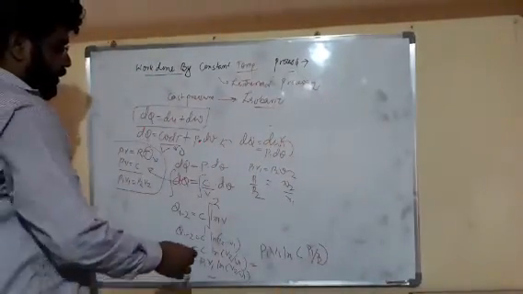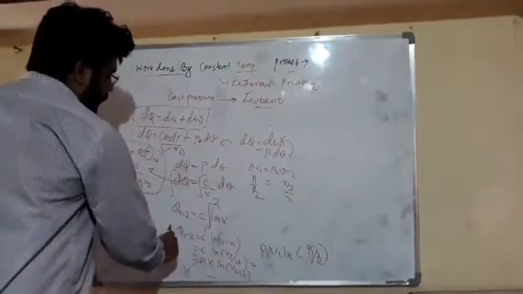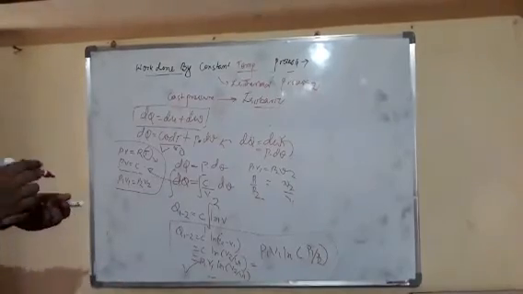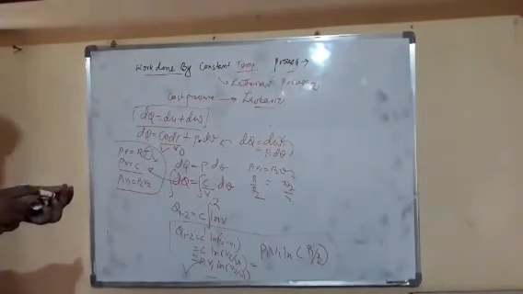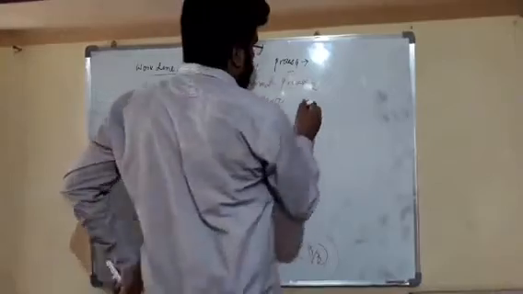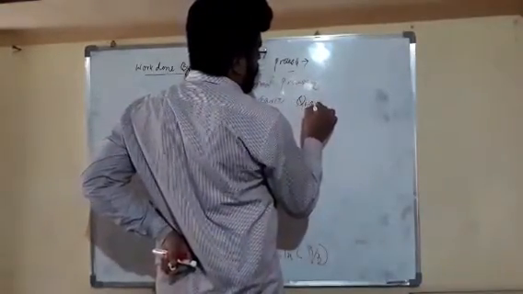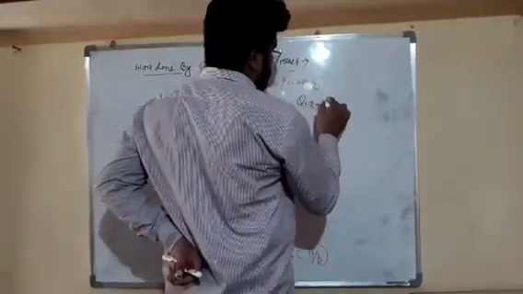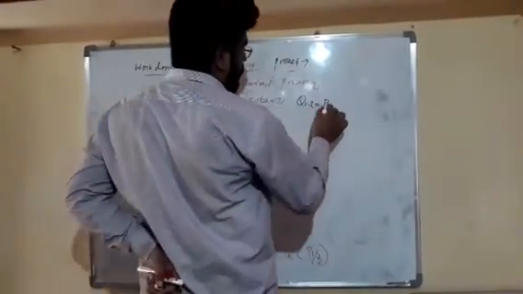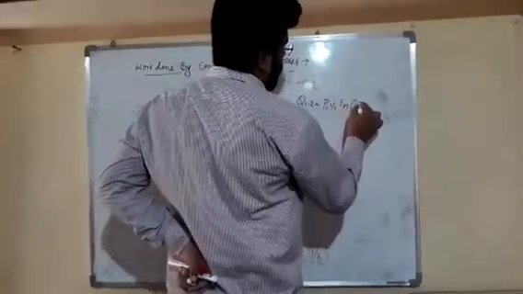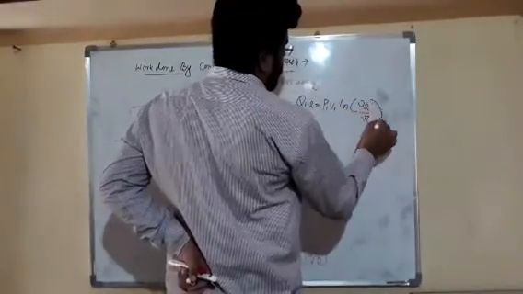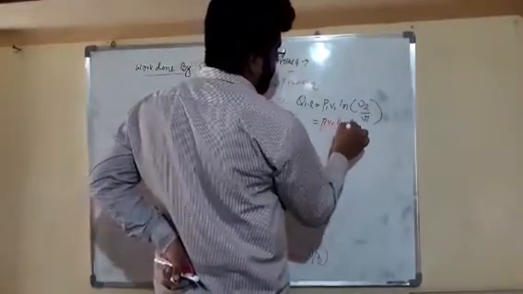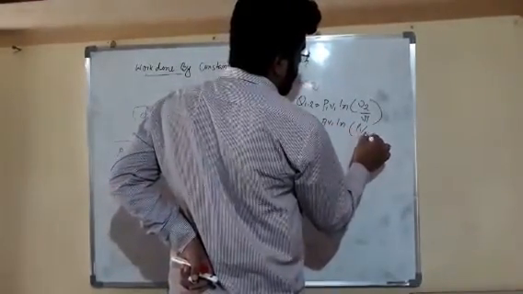So friends, these are two equations for heat transfer in the isothermal process. I write them here. Heat transfer in the constant temperature process, as we have derived, is P1 V1 ln V2 upon V1, or we can write it as P1 V1 ln P1 upon P2.